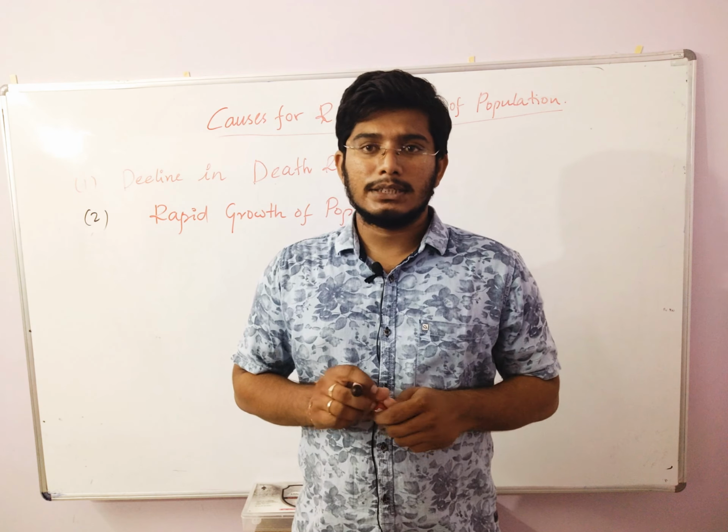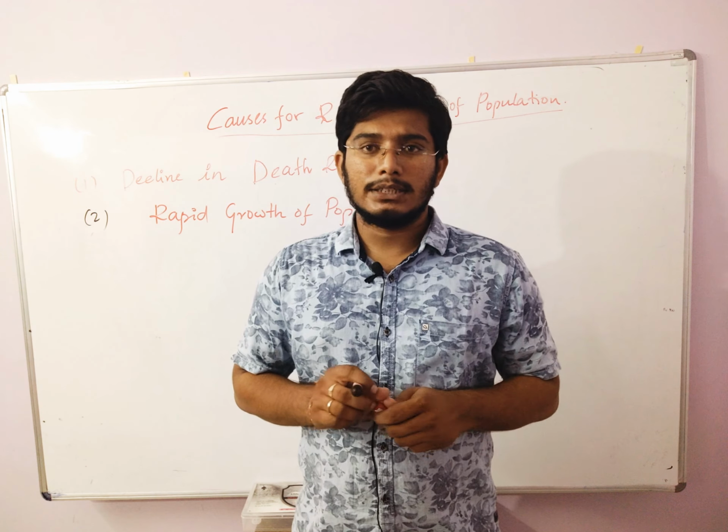The country has to take all the measures so that the maximum number of people in the country are educated. If these people are educated, they will get awareness regarding these factors. If the number of educated people in the country increases, automatically the population growth will also reduce.